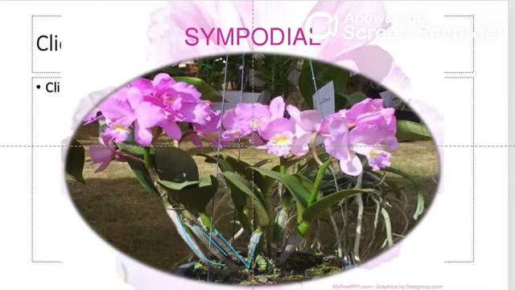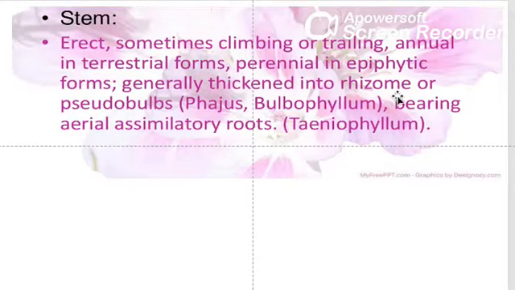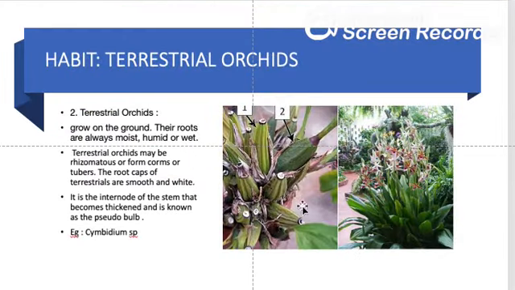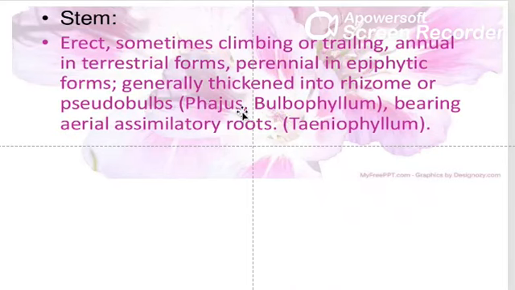Or the rhizome can form pseudobulbs. If you remember what pseudobulbs are, they are the part of the stem or the internode which has become thickened, and this pseudobulb will be detached and give rise to new plantlets. Examples of pseudobulbs are from the genus Phaius and Bulbophyllum.